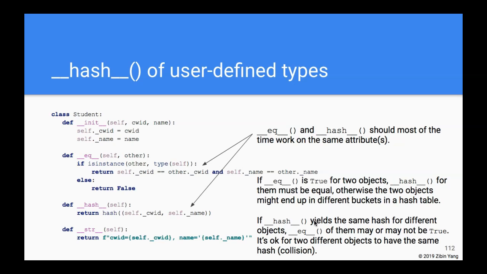Now, conversely, if the dunder hash for two different objects gives the same hash, it does not necessarily mean that those two objects are the same, right? Because if we think back to our hash functions, two different objects having the same hash just means there's a collision, and hash functions are allowed to produce collisions, but those two objects may not be the same object.